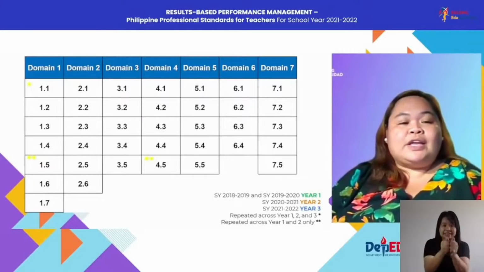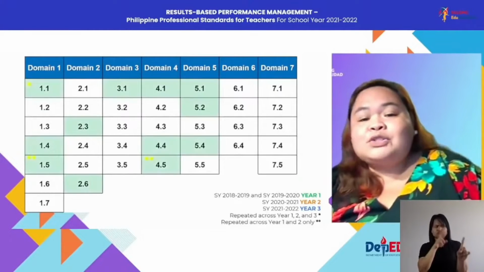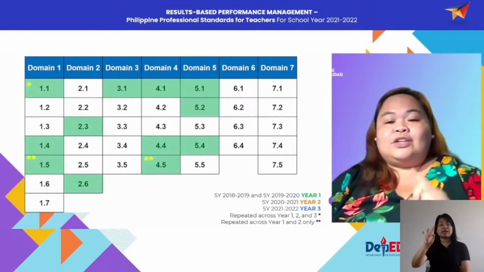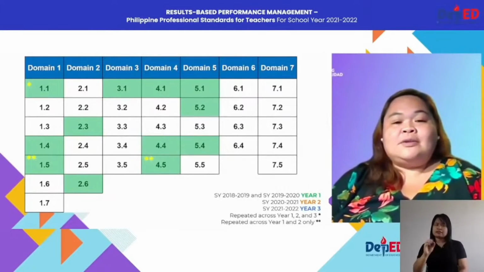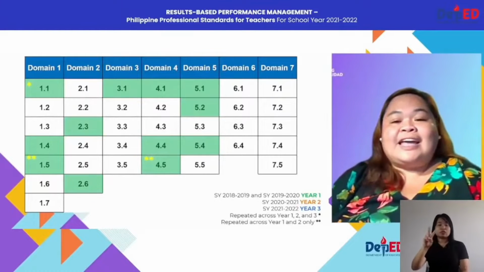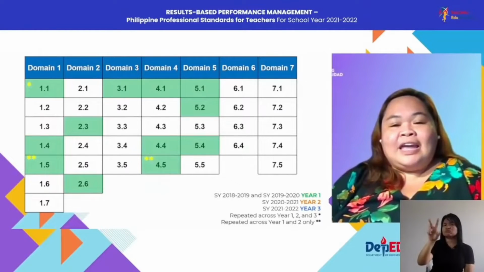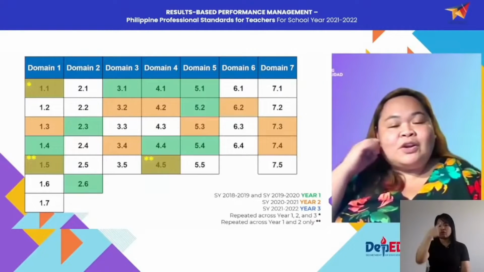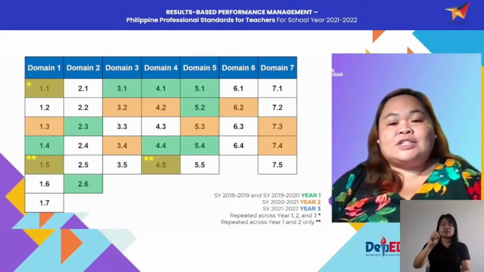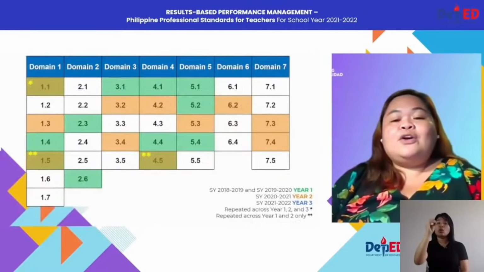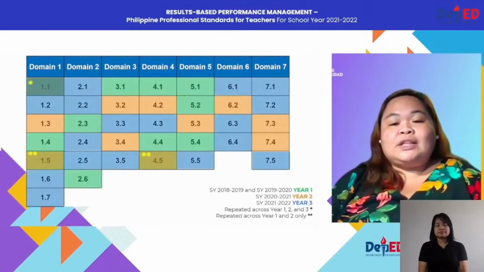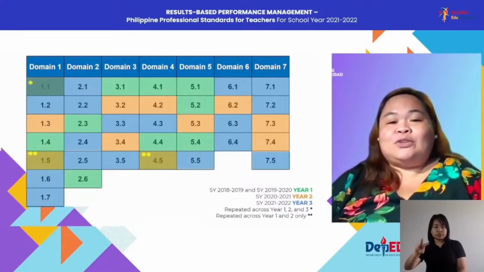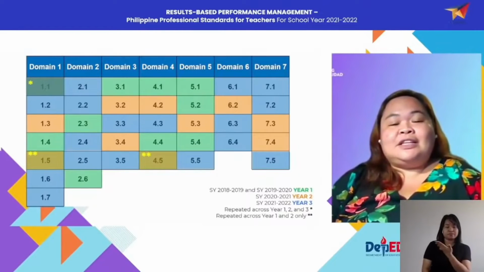RPMS. So if you can see, okay, so for school year 2018-2019 and school year 2019-2020, there are 12 indicators highlighted in green. And for school year 2020-2021, highlighted in orange, those are the PPST indicators that are included. And for school year 2021-2022, yan po yung natitira po nating indicators to complete the 37 indicators.